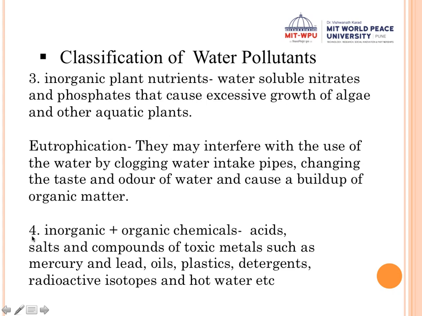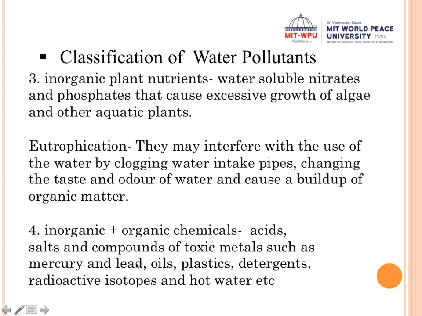And now the fourth type are some chemicals. They can be organic or they can be inorganic. Now these chemicals, for example, what are they? They can be acids, they can be some salts, or they can be some toxic metals like mercury and lead. All this can enter from industrial discharges.